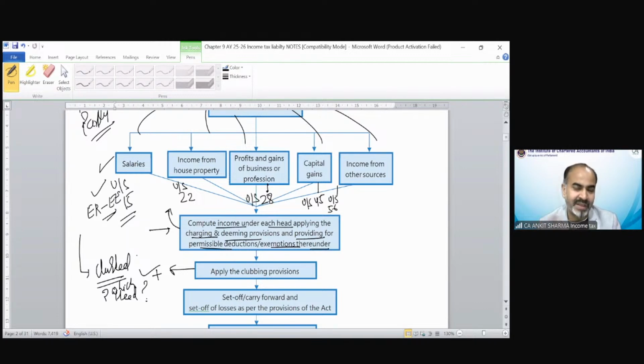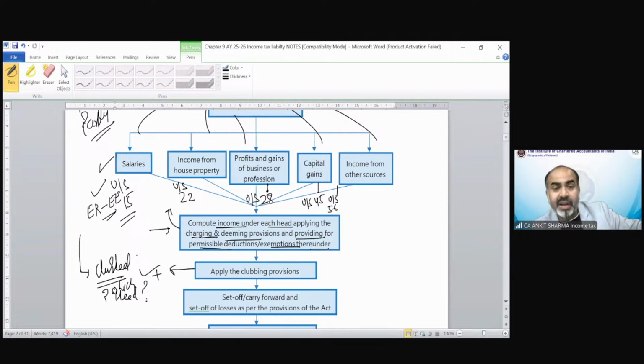Correct. So some of you have given the correct answer. Those saying income from other sources either did not understand the question, or even if they understood it, that would be a wrong answer. So the correct answer is that it is going to be clubbed in the same head in which it would have been added if it had not been clubbed. If a minor earns any income from salary, and that is going to be clubbed, then it is clubbed under the head of salary of the parent having higher income.